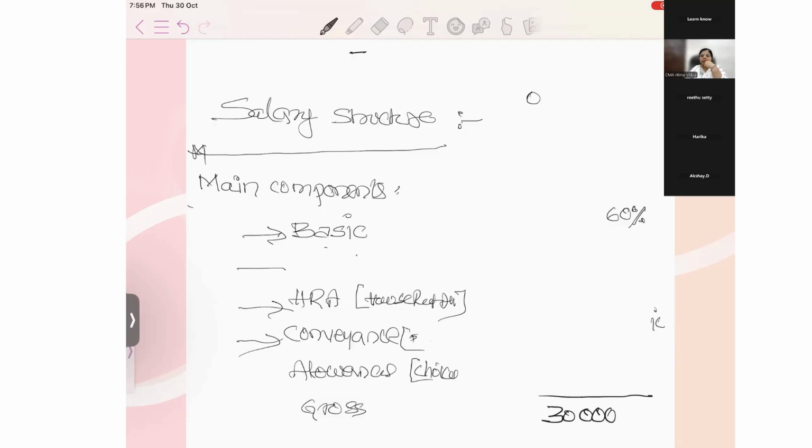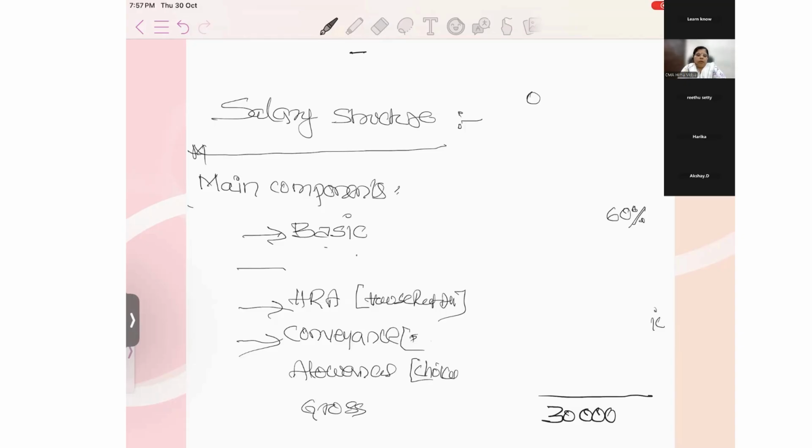Write in a single message: basic, HRA, conveyance, and other elements. Don't write in different chats, just give me a single chat.